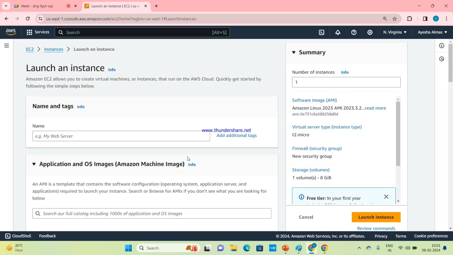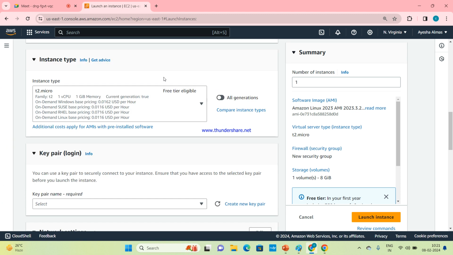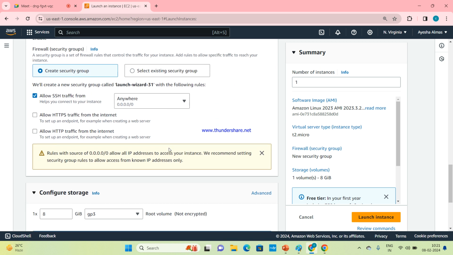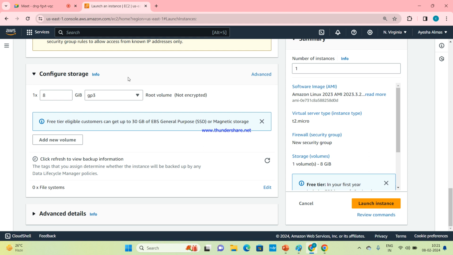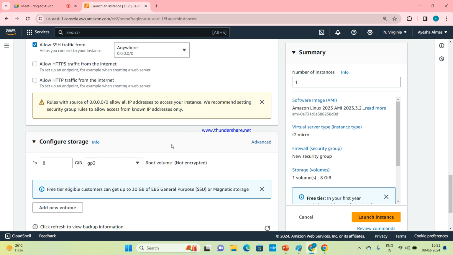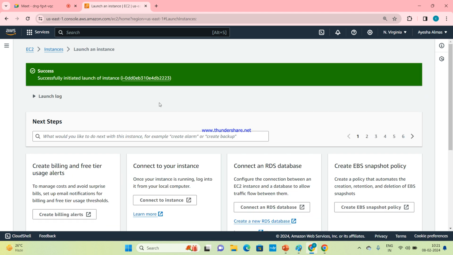Under EC2 servers, we launch servers, right? What do we do? We select the operating system. We select RAM and CPU. We select the network. We select the volume, the hard disk, right? Yes, ma'am. Then we launch a server. So what do we require while launching a server? We require an operating system, RAM, CPU, and hard disk.